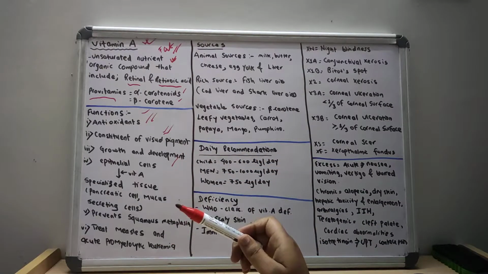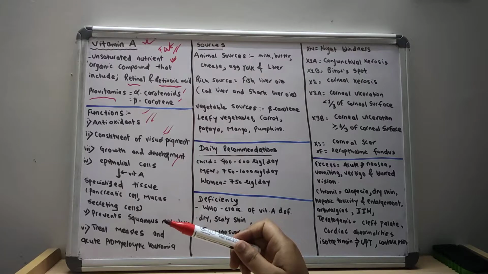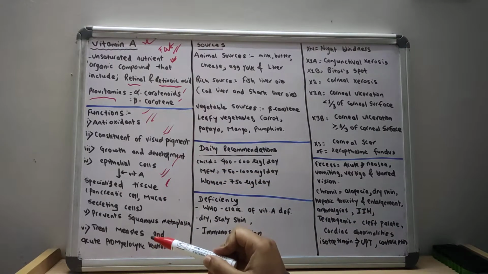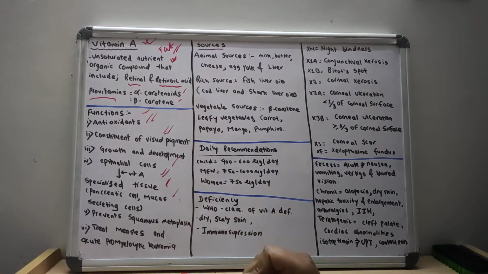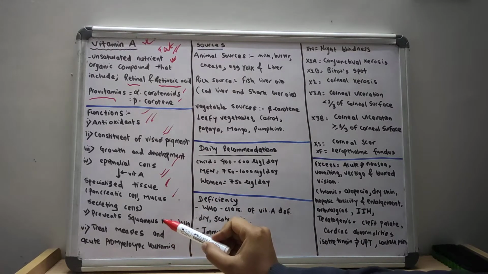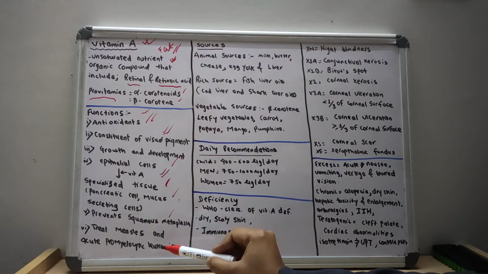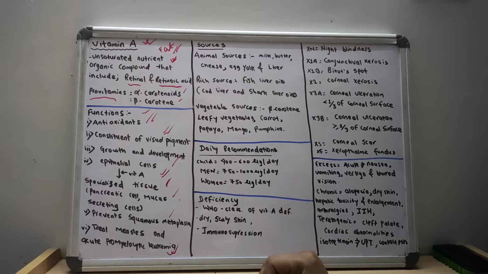The normal epithelial cells require vitamin A to change into specialized tissues like pancreatic cells and mucus secreting cells. Vitamin A also prevents squamous metaplasia, and vitamin A is used to treat measles and acute promyelocytic leukemia.